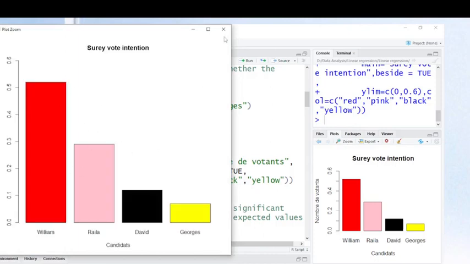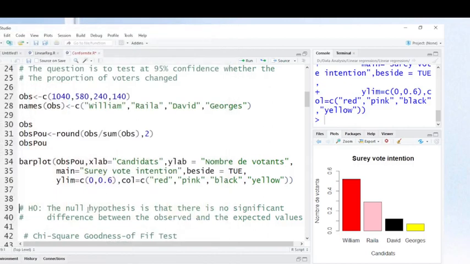After our survey, now, friends, the null hypothesis is that there is no significant difference between the observed and the expected values. That means there is no change, even though presidential candidates have expanded the project, the ideas. The null hypothesis is that there is no change between predicted values and observed values.